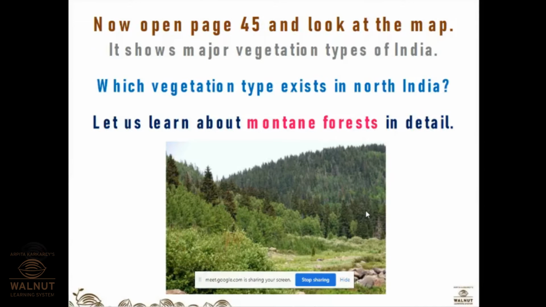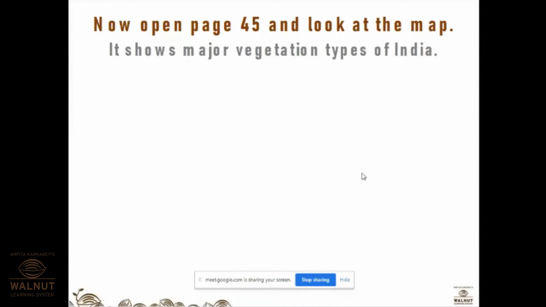It shows major vegetation types. The map on page number 45 shows the major vegetation. I hope you have your books with you. Okay. Which vegetation type exists in North India? It's montane forest. Let's have a detail of it.